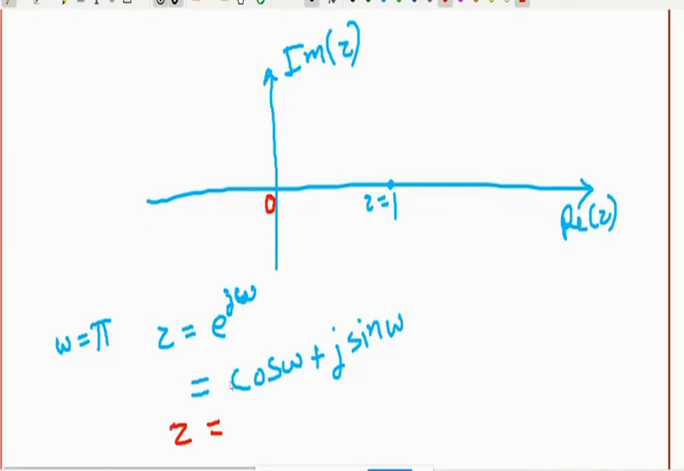cos phi is -1. Z value is -1. So here is the point Z equal to -1 on the real axis. Here is that point.